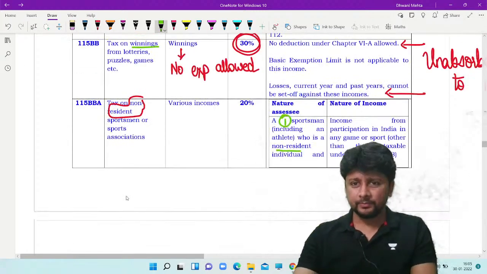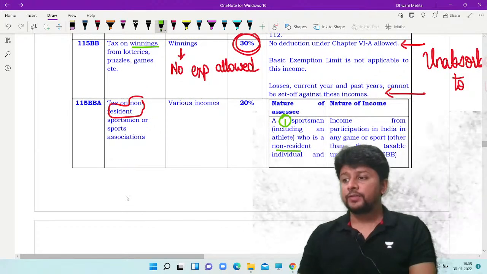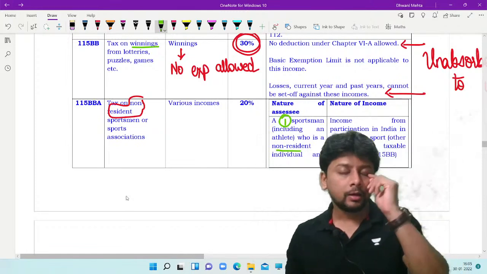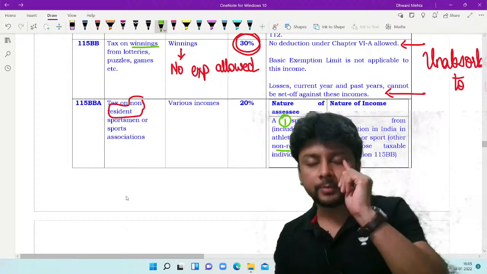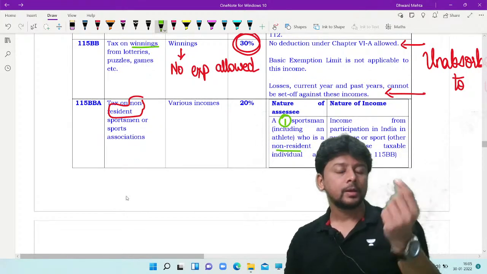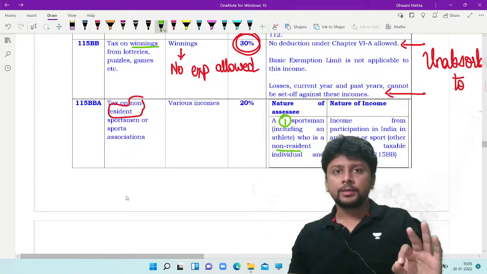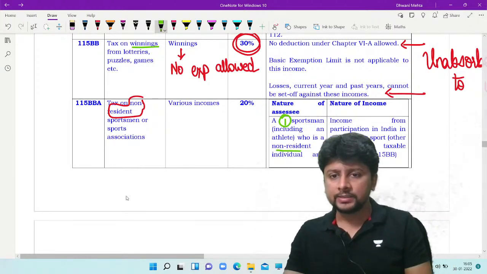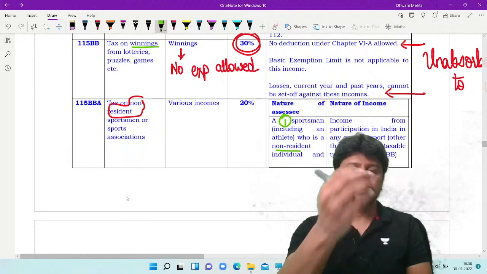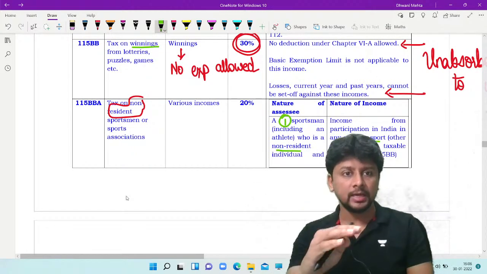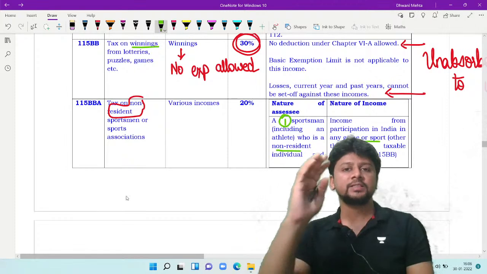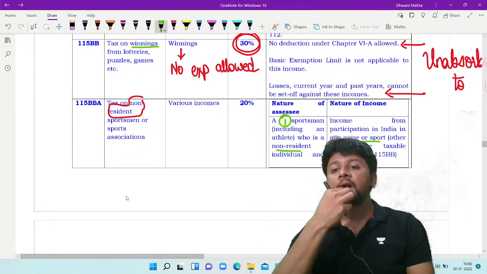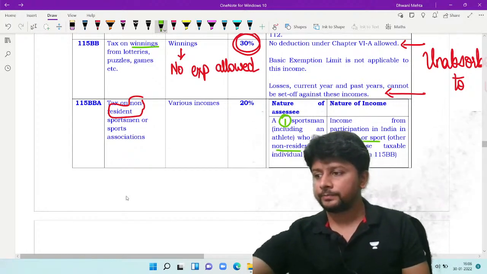Now, the nature of income. If the sportsman, the athlete, a cricketer, a person playing any other sport, not just cricket, if this non-resident, non-citizen earns this income in India by participating in a game or sport, of course, 115BB will not be covered in BBA. If you are participating in games, etc., which are covered by 115BB, so 30% tax you have to pay. Other than 115BB situation,